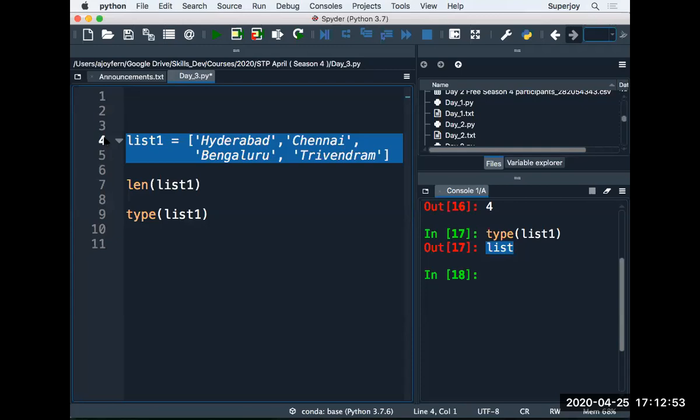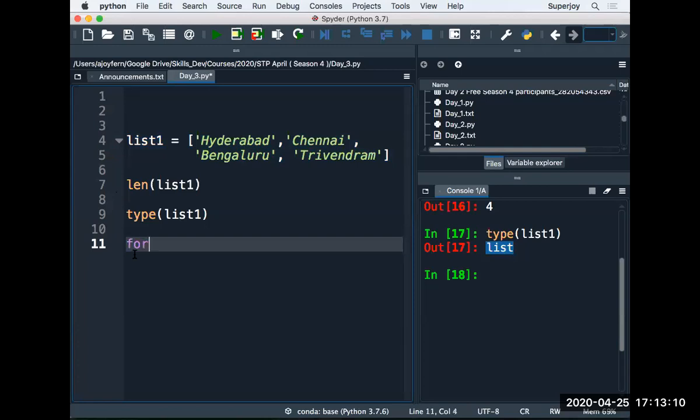So if I want to print the names one name at a time, I can make use of loops. For this purpose, I'm going to use a for loop. So I'm telling you how to write a for loop in Python. Let's focus on line number 11. The keyword is for, right?